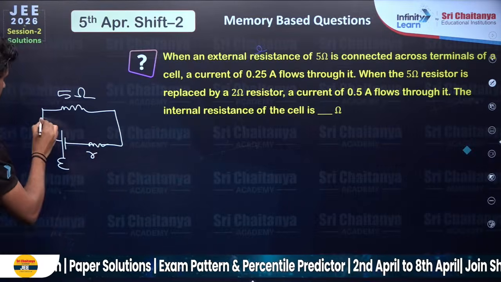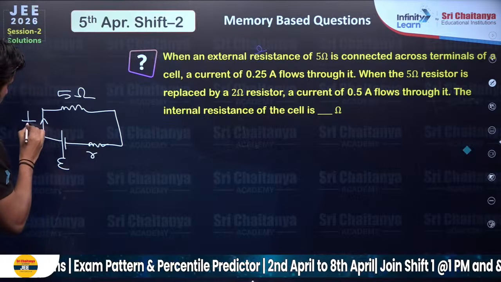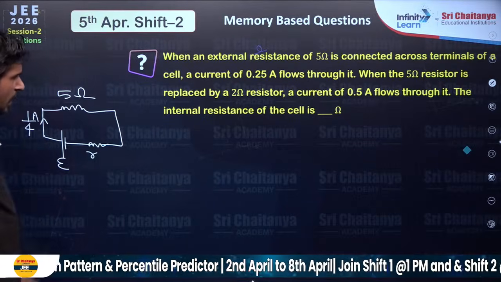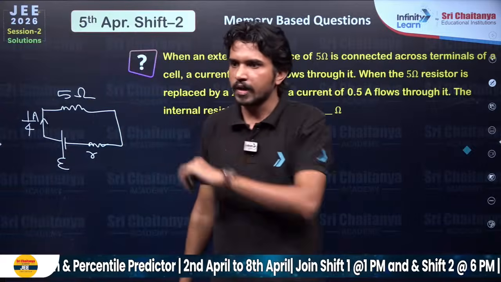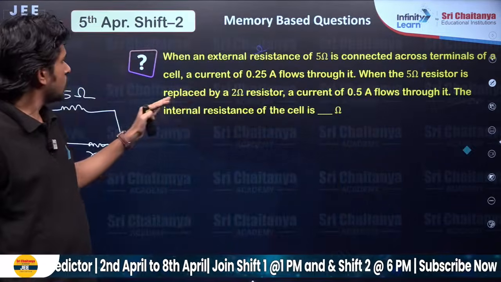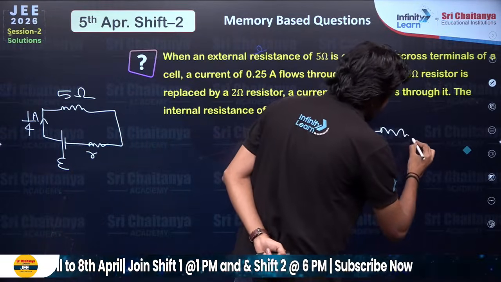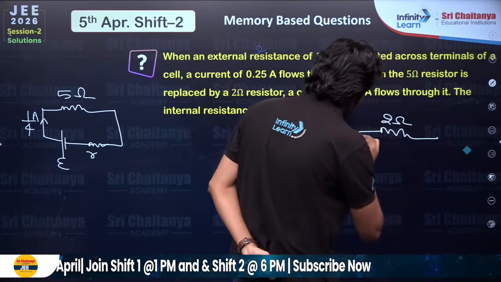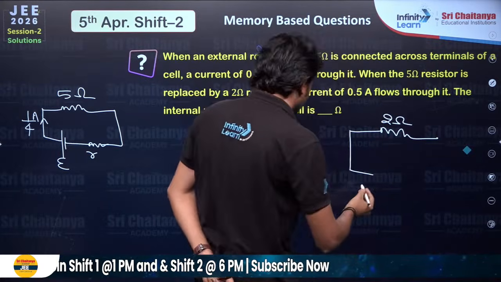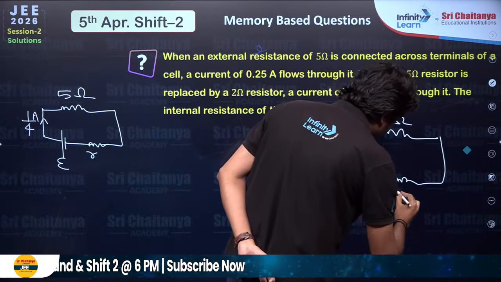So current is given as 0.25 or 1 by 4 ampere. I am writing it as 1 by 4 ampere. Then when the 5 ohm is replaced by 2 ohm, we have the same cell E and r.